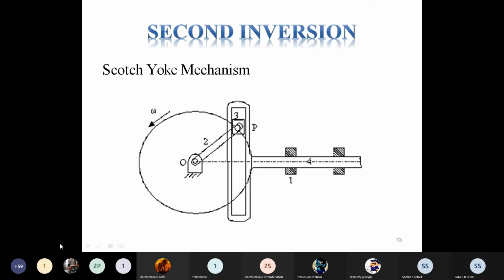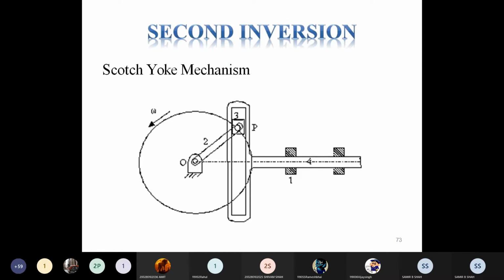You can see the diagram where link 1 is fixed, link 2 is the driving crank, while this third link may slide. The third link may slide and the fourth link is known as the slotted arm. The slot is there.